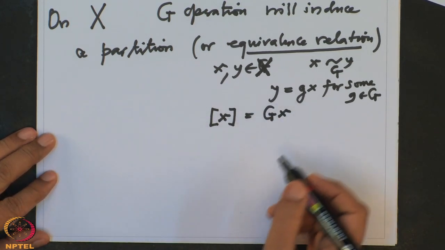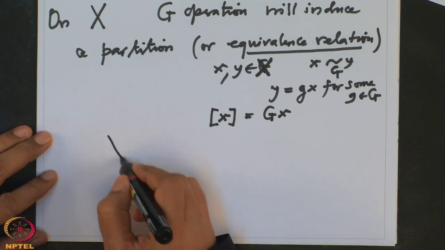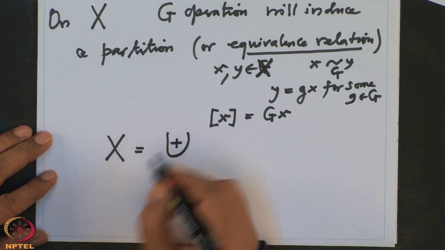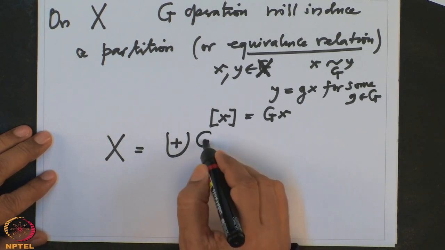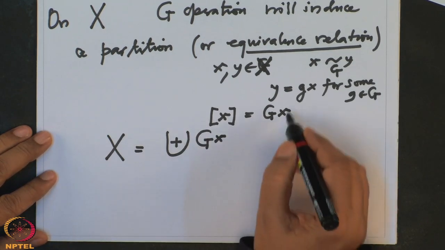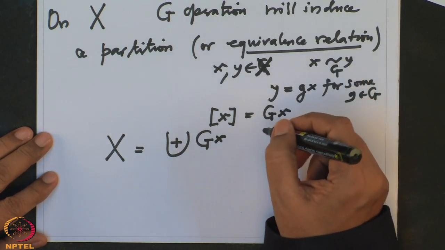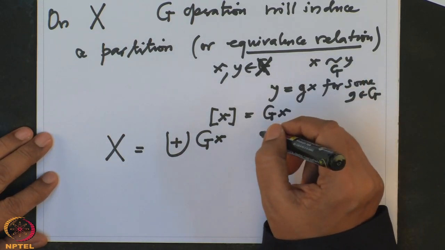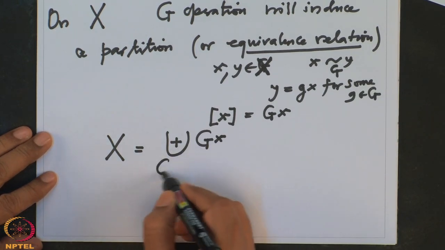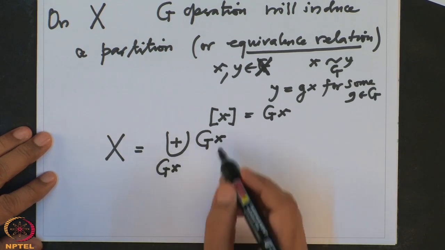And then this will give you a partition of the set X, and therefore X you can write as a disjoint union of the distinct orbits. Because of the equivalence relation, two orbits are either equal or disjoint, and therefore here we are only taking those orbits which are distinct. You don't repeat here.